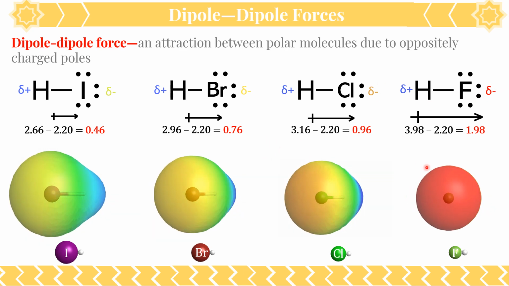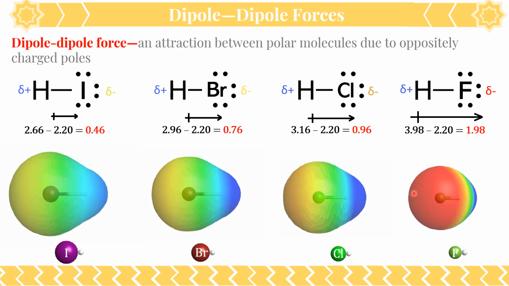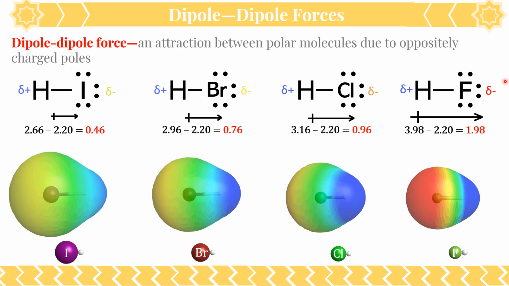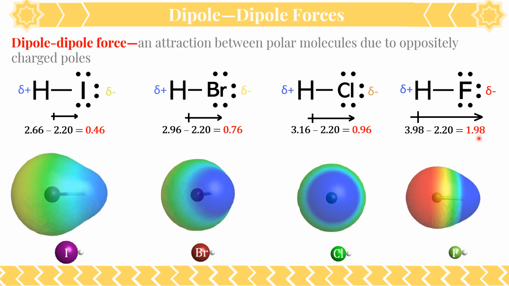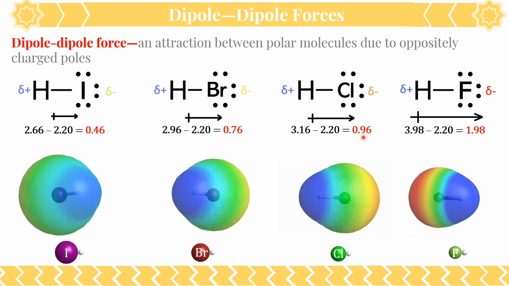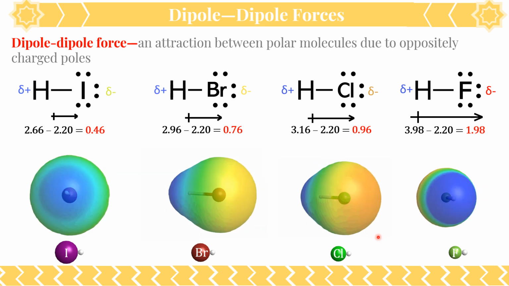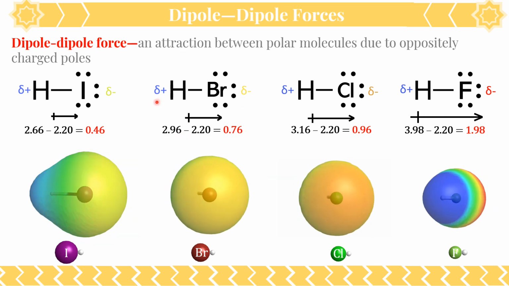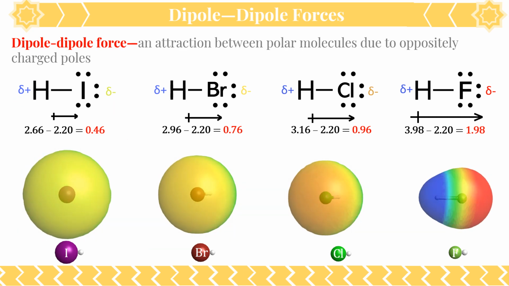Now what we notice here, okay, in this representation, is hydrofluoric acid has this really dark blue and this really dark red because it has very large partial negative and very large partial positive charges due to this big difference in electronegativity. Hydrochloric acid, significantly less difference in electronegativity, so the colors represented here kind of reflect that the charges are not as big. And as we keep going, these partial charges are getting smaller and smaller as our molecules get less and less polar. All right?